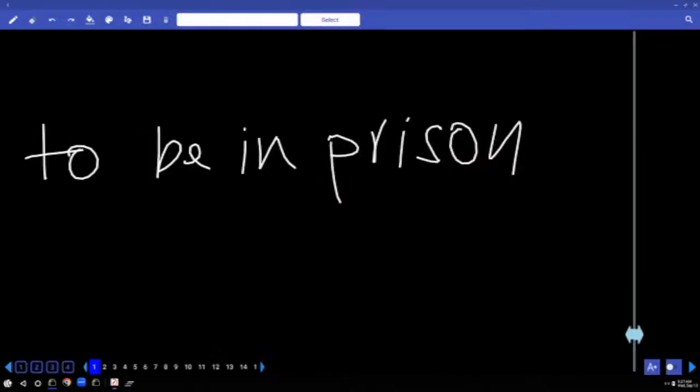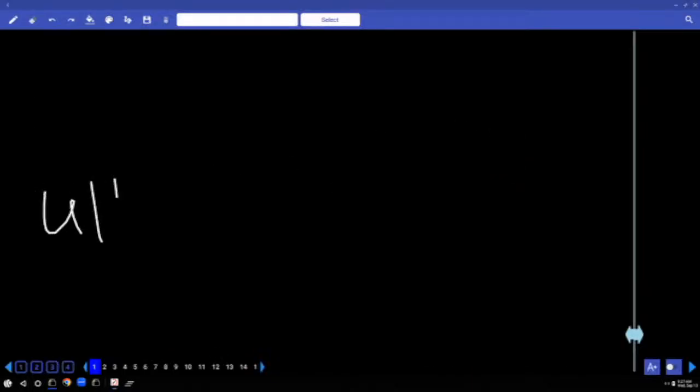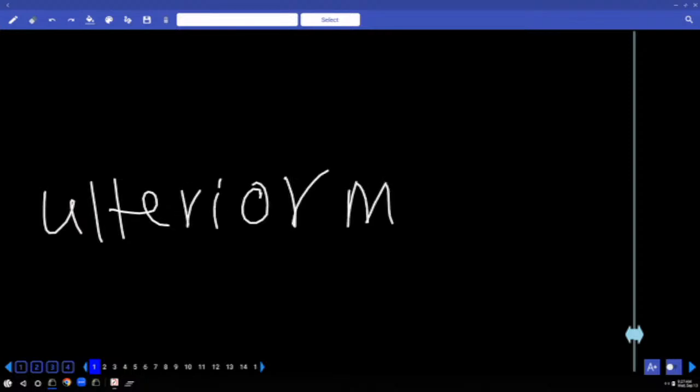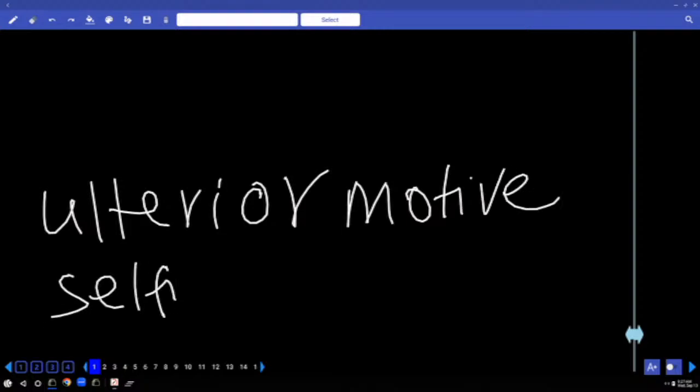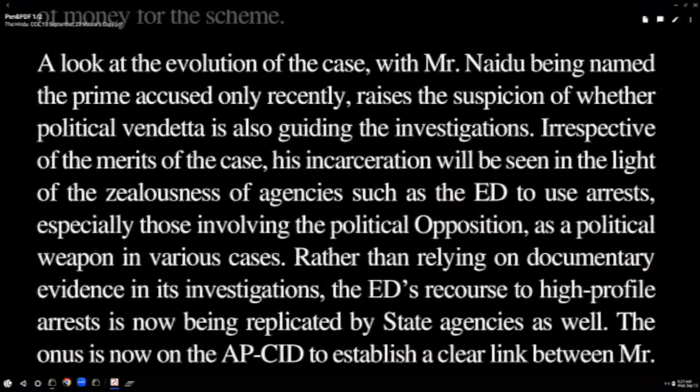Ulterior motive means what? I've just used one word. Please write the word. Ulterior motive means a selfish motive. Selfish motive of the current regime because elections are fast approaching. Ulterior, important word. It talks about, though there could be a merit in the case, there is the element of suspicion. What is a suspicion? Ulterior motive.